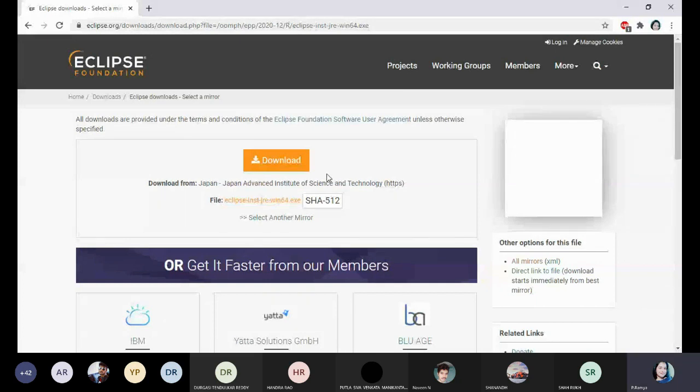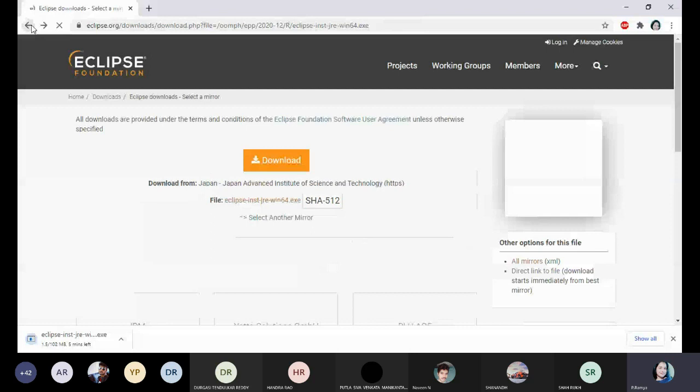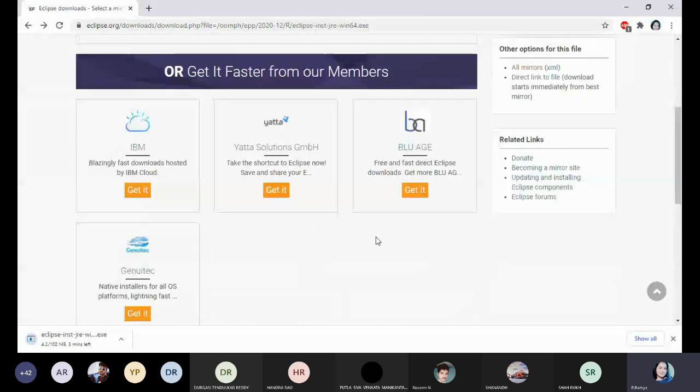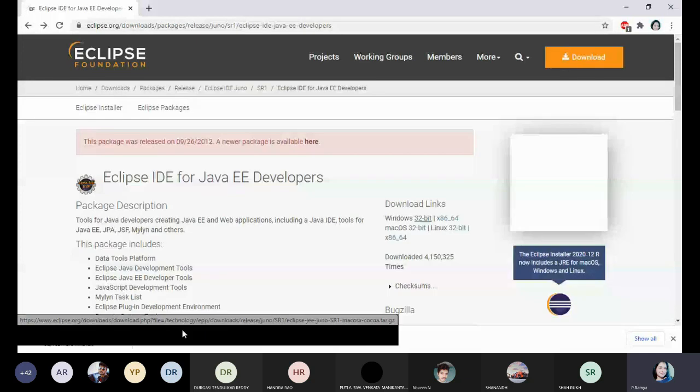I have already downloaded Eclipse from Chrome itself, so it doesn't show the download option for me. One zip folder will be downloaded. Once the zip folder is downloaded, you can extract that particular zip folder.